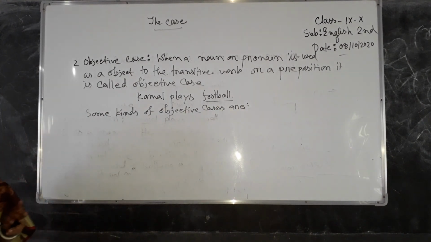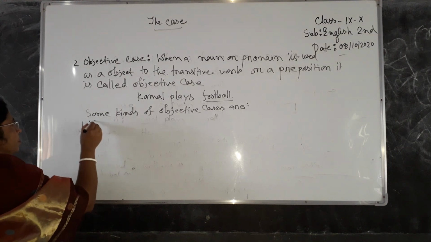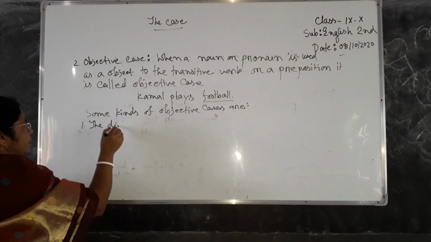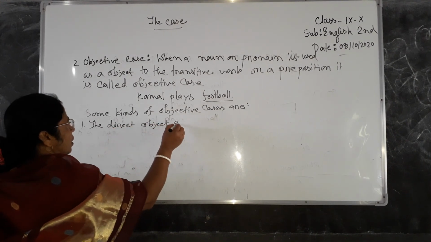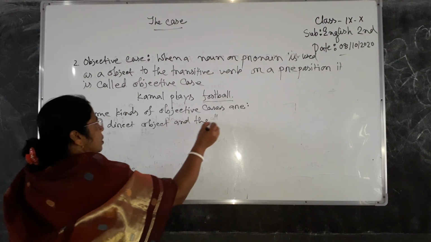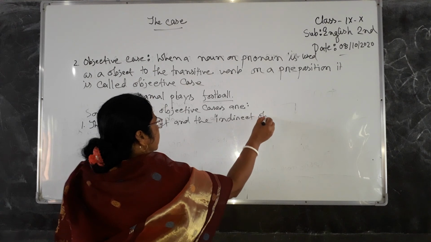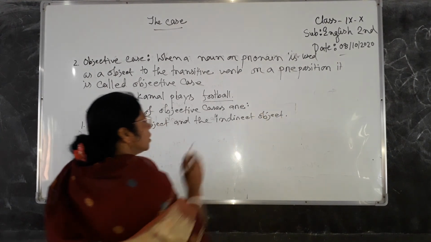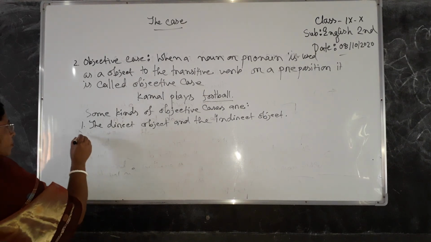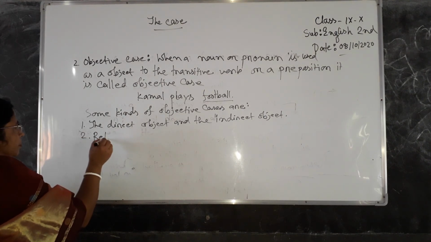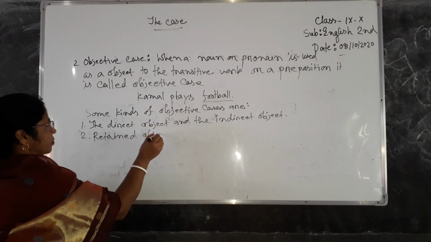Some kinds of objective cases are the direct object and the indirect object. Number 2, retained object.